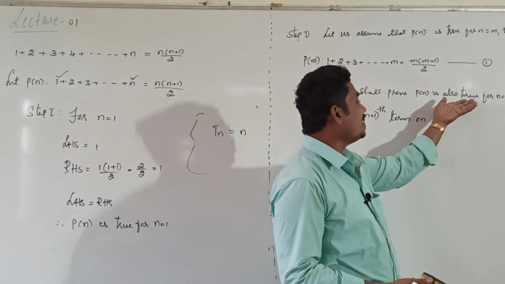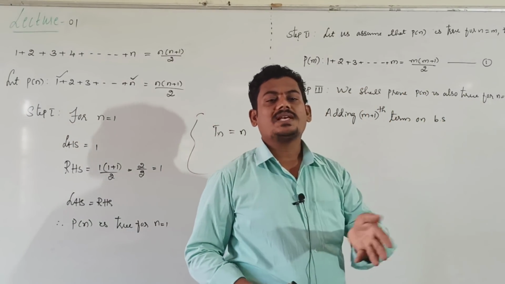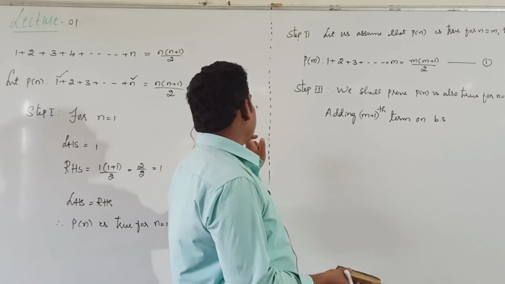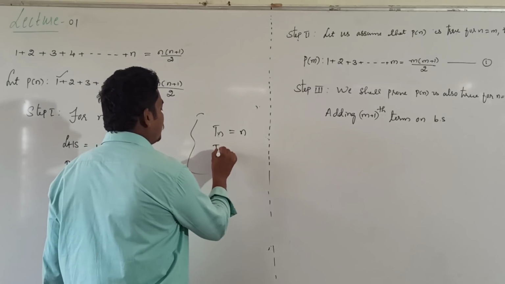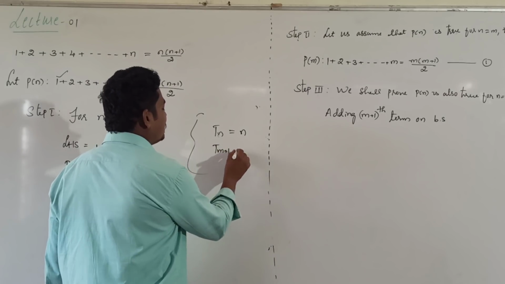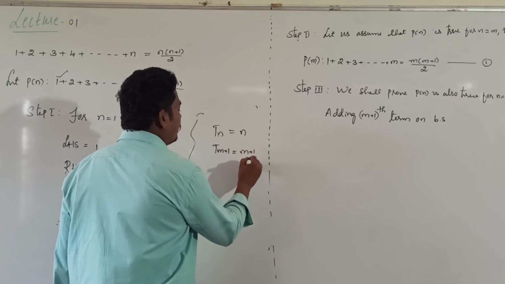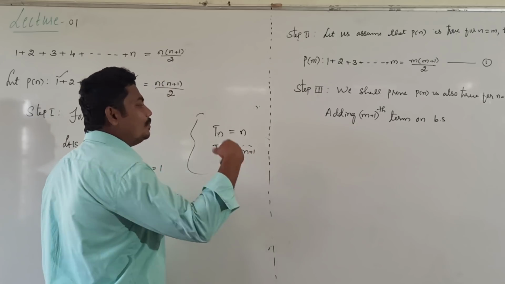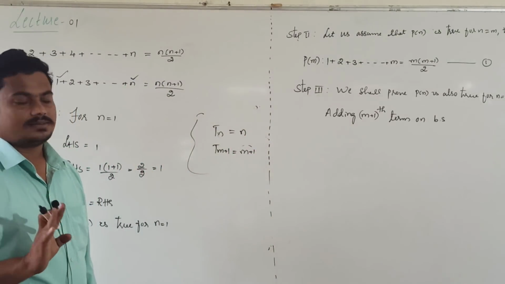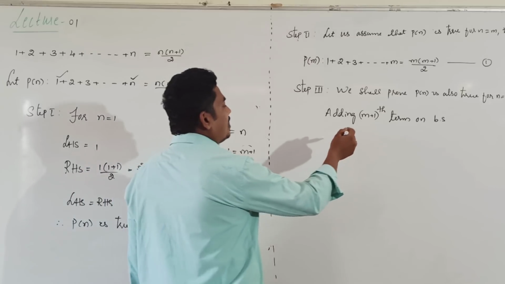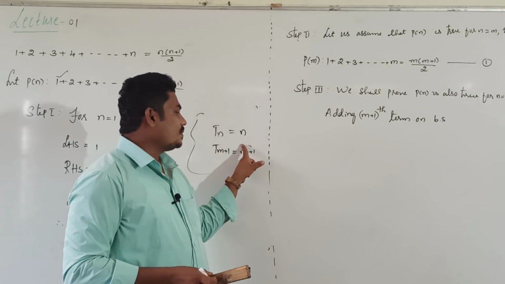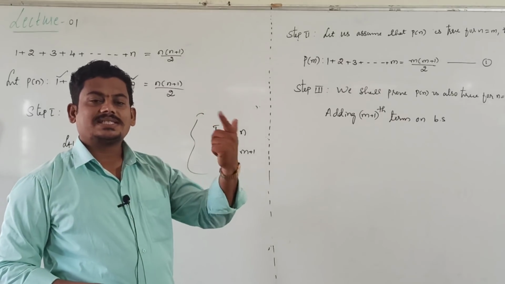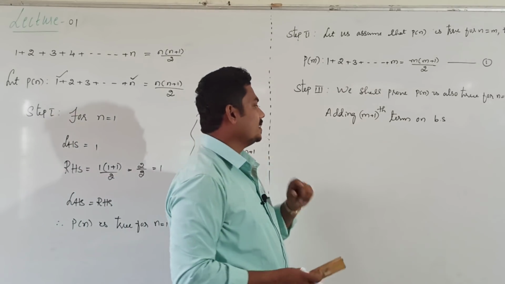The nth term is n, so the m plus 1th term means replace n with m plus 1. That is m plus 1. In all problems, it need not be m plus 1, but in this problem the m plus 1th term is m plus 1 only.